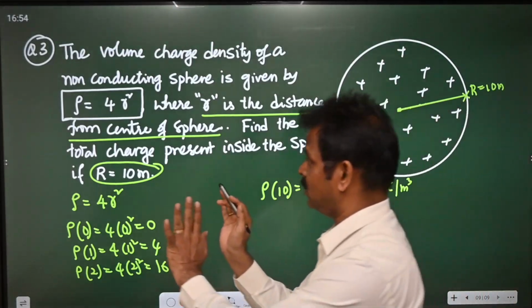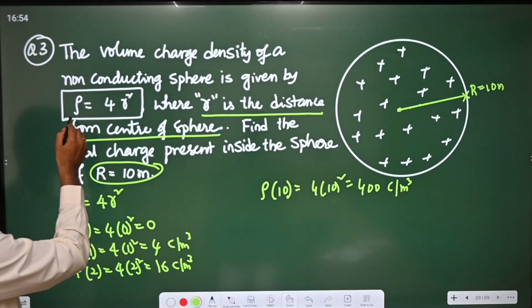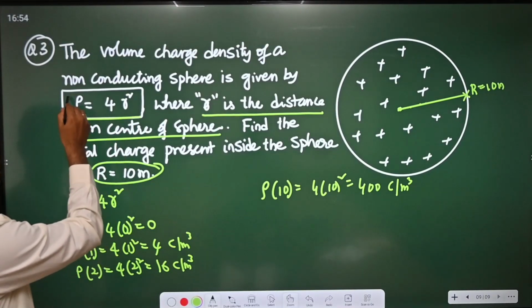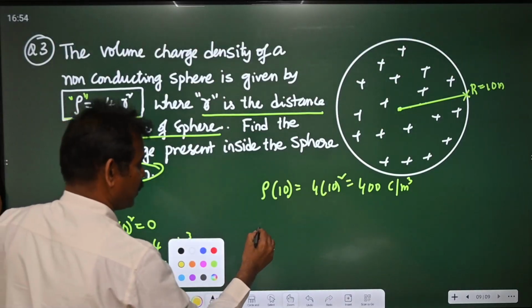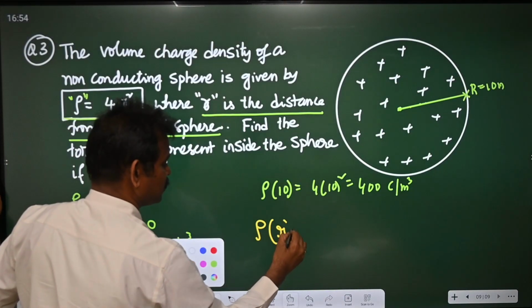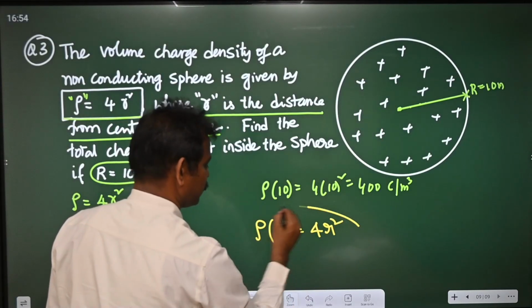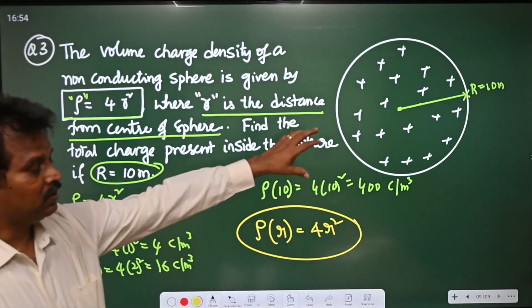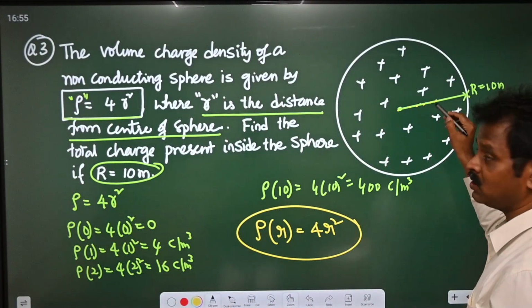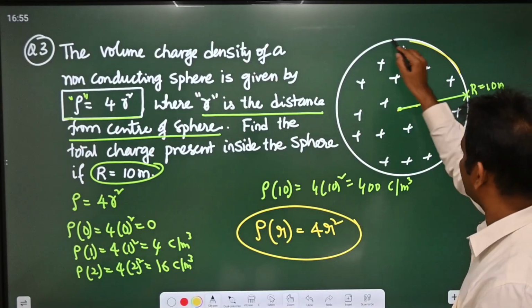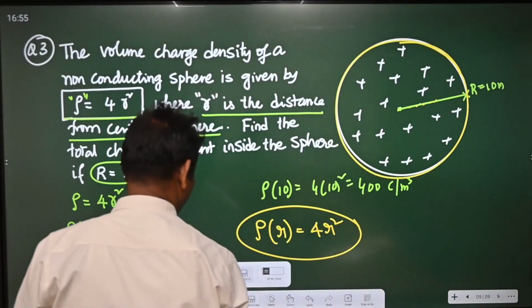So this is volume charge density. This is not just density, that is mass density. This is a charge density. So charge density is given by rho, that depends on distance, as 4r square. That means here the charge is 0. If you move away, charge density increases, which means charge is also increasing. So what is the total charge inside this entire space? They are asking us to find this.